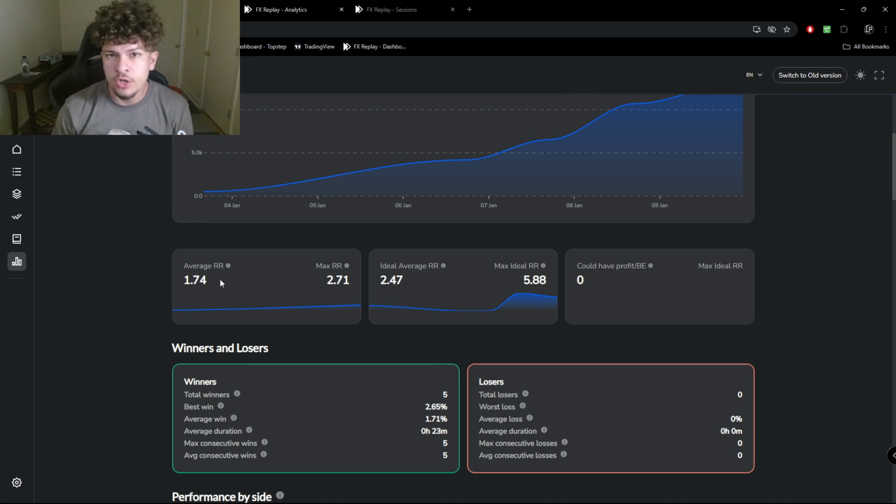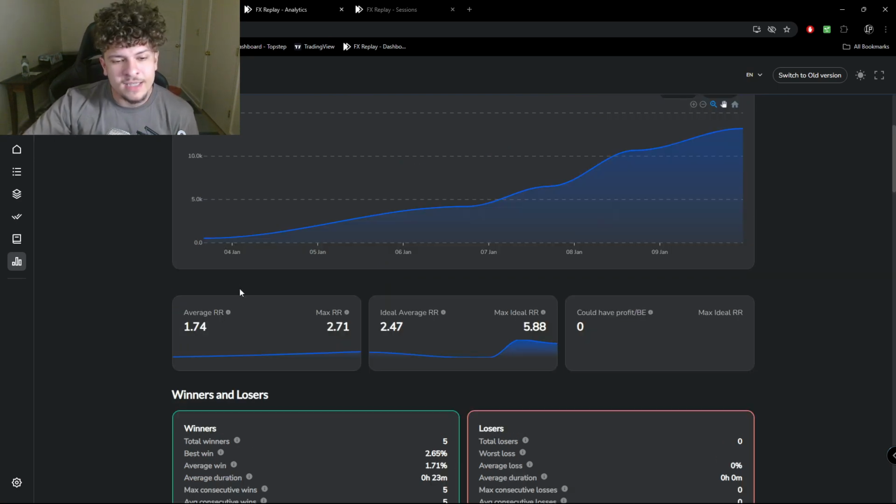The top earners on Top Step on average have a 40% win rate. But if you have a 40% win rate, you just have to have a higher RR. If you average a lower RR, you just have to have a higher win rate. That's the great thing about trading, you can just find a strategy that works really well for you. So this is the style of trading that I like.